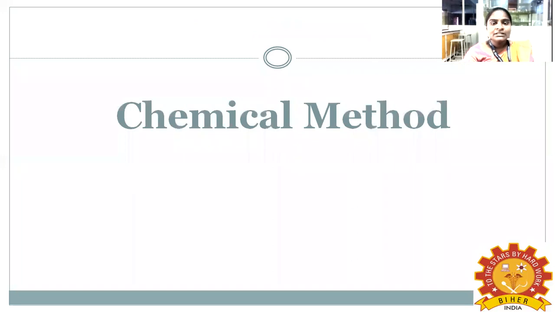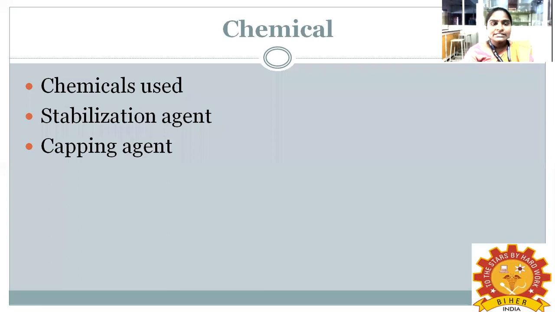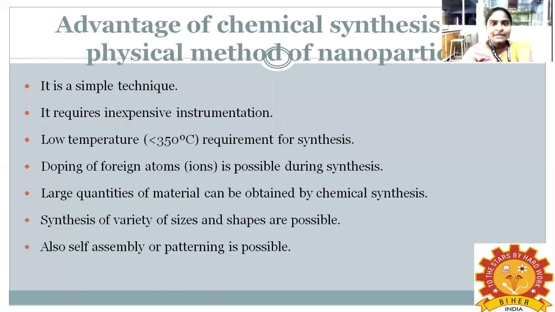The next method of synthesis of nanoparticles is the chemical method. In this chemical method, we need chemicals. We need the precursor, and we need stabilizing agents and capping agents. Based on that only, we can synthesize the nanoparticles by using the chemical method.